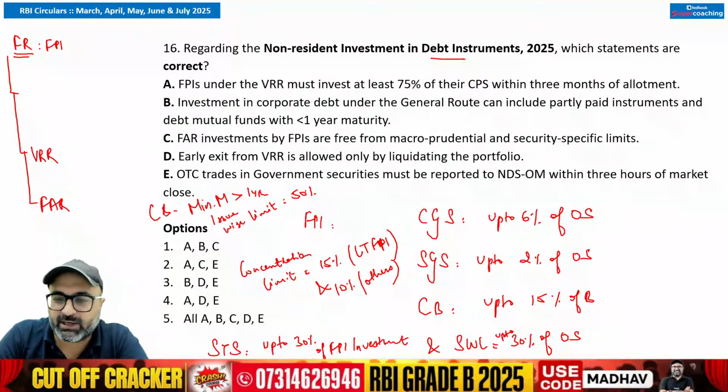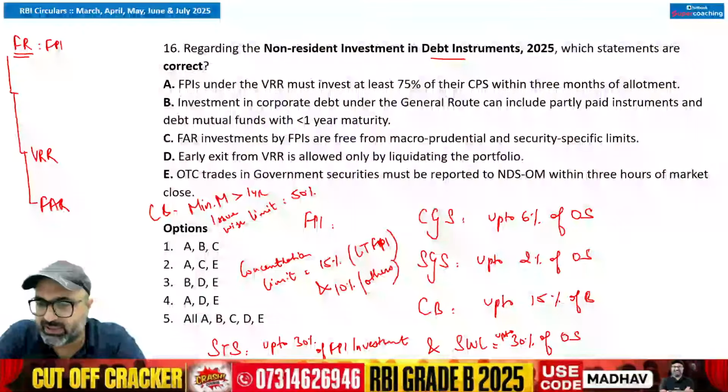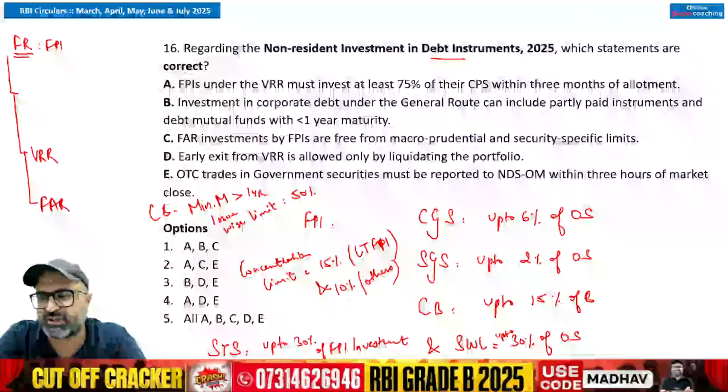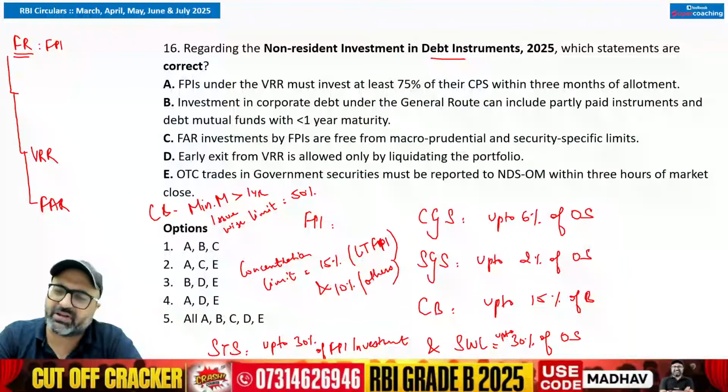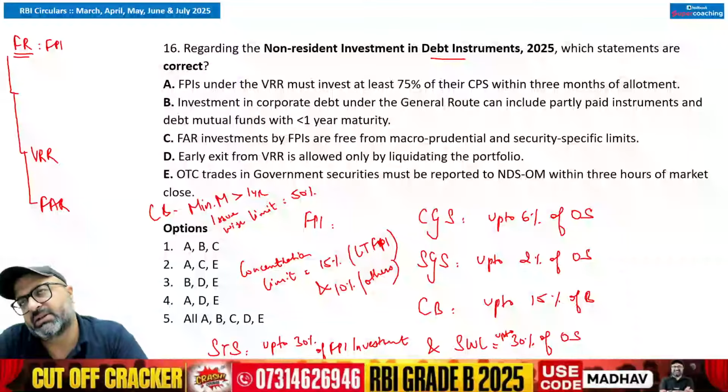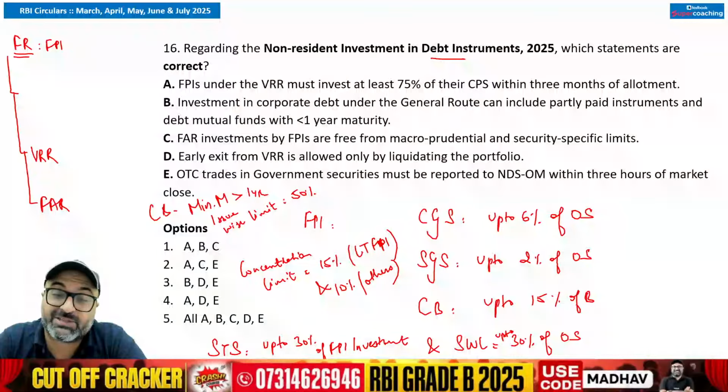Moving on to VRR. VRR basically talks about the voluntary retention route, where FPIs commit to a retention period to get freedom from certain macro-prudential limits. The eligible instruments include government securities, corporate debt securities, securitized debt instruments, specified debt ETFs, as well as repos.